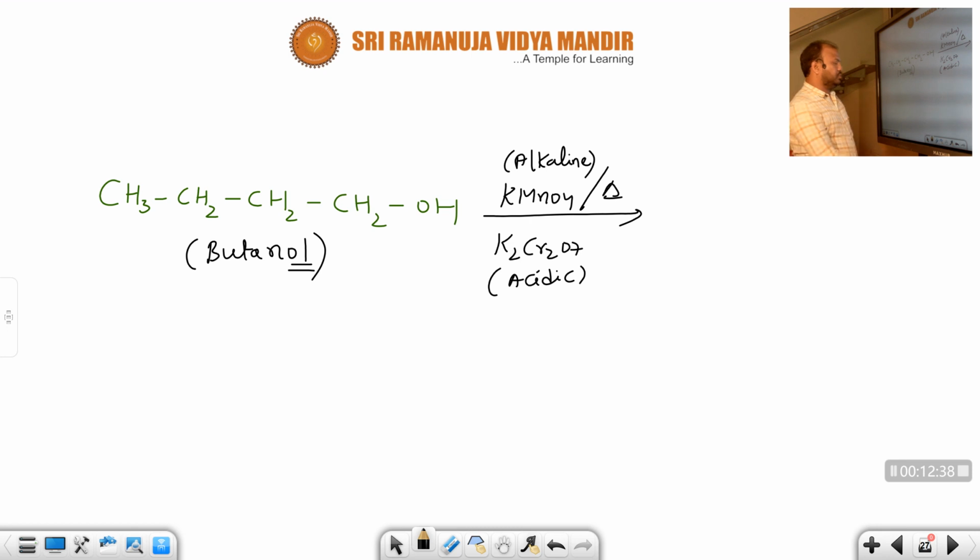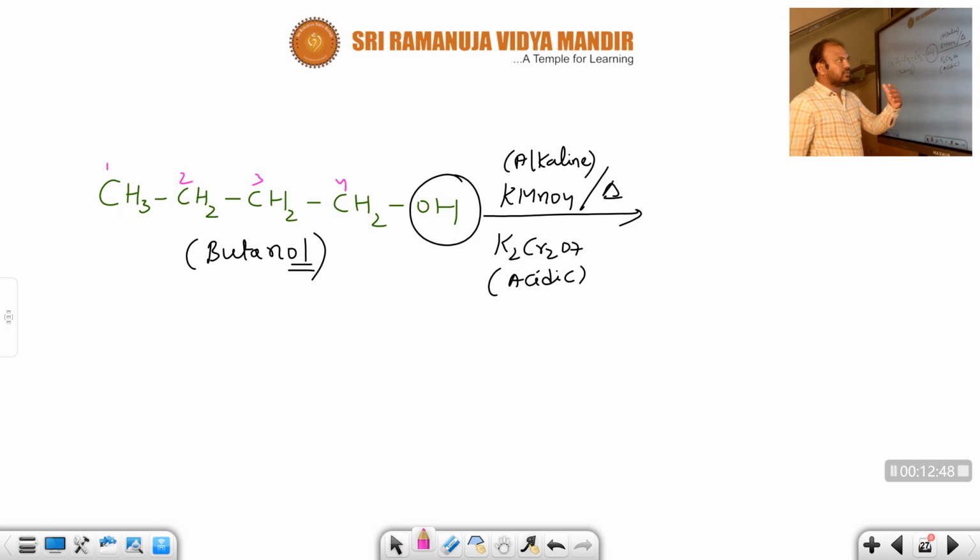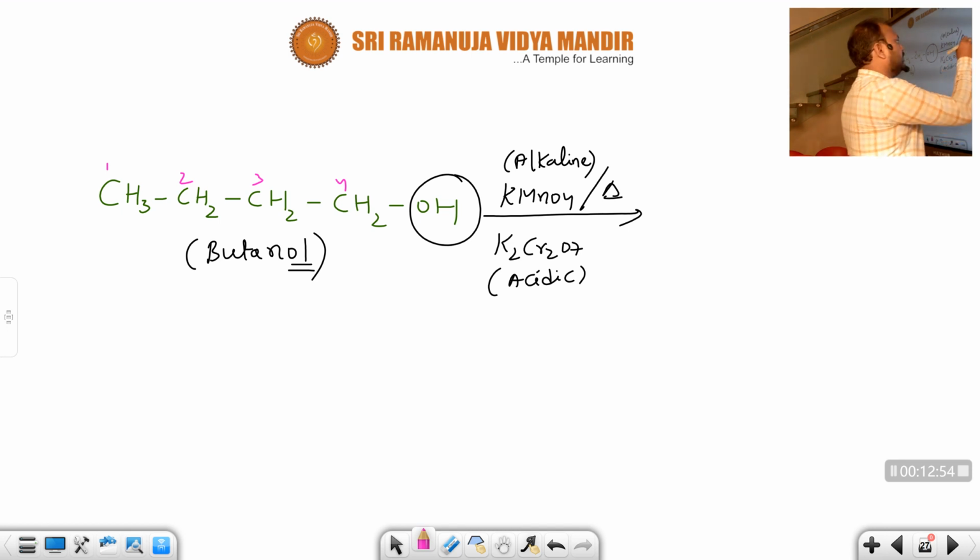This alcohol changes into carboxylic acid. This OH changes into carboxylic acid. Here you should remember how many carbons are there: 1, 2, 3, 4. So on the product side also, 4 carbons should be maintained. But the functional group changes into carboxylic acid. So 4 carbons, CH3, CH2, CH2, which one, students?